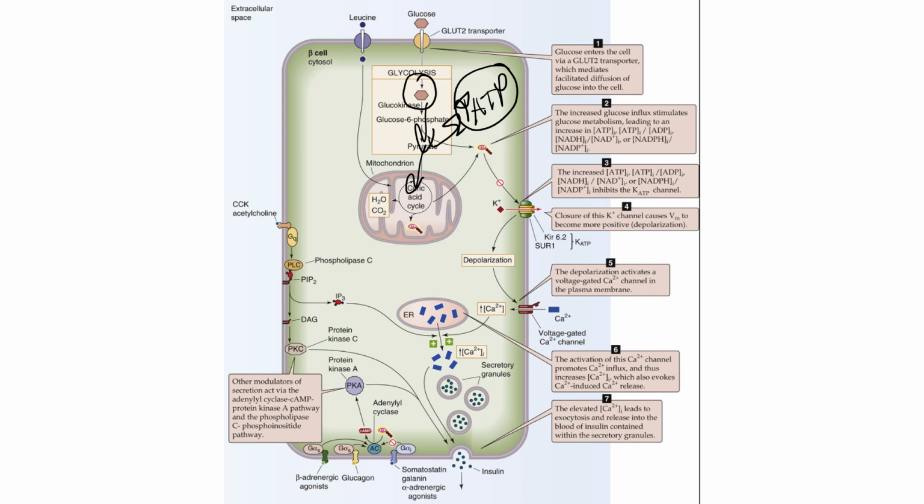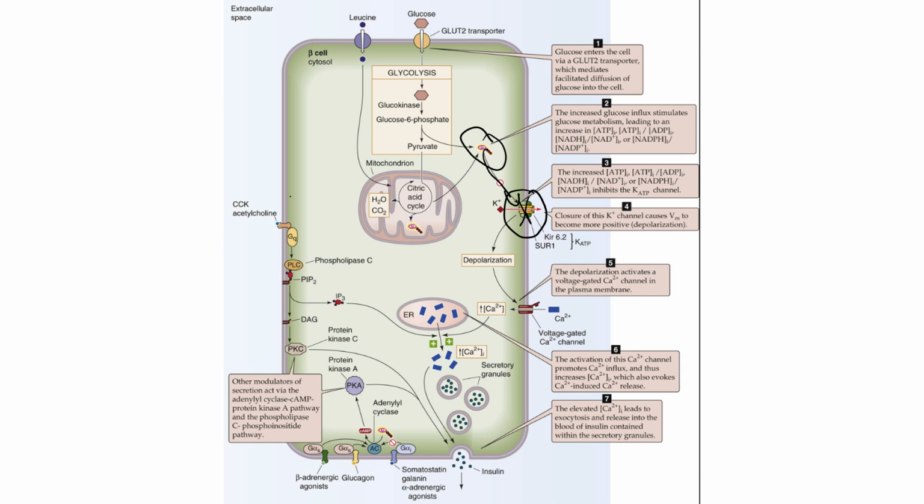Glucose and fatty acids are the two primary macronutrients that are used inside of our cells for the production of ATP. So if more glucose is entering the pancreatic beta cell and more of the glucose is being metabolized, then our ATP levels within the pancreatic beta cells will begin to increase. When ATP levels are elevated, ATP actually inhibits or closes potassium channels in the plasma membrane of these pancreatic beta cells.